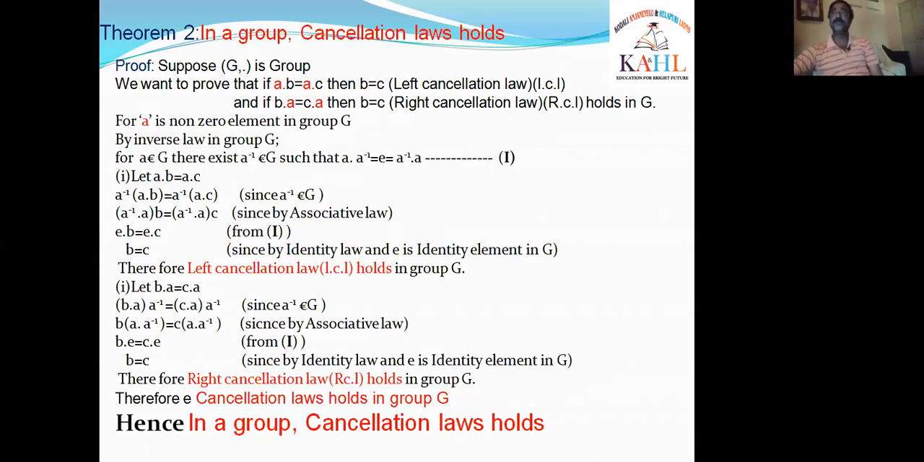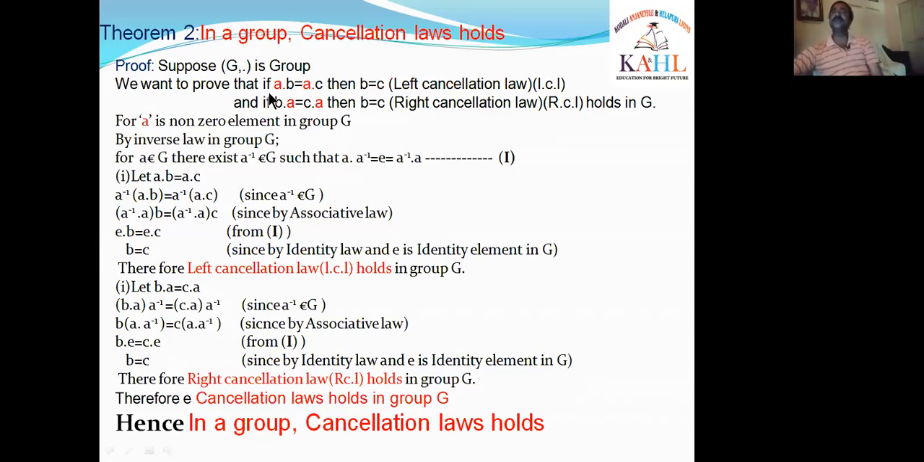Before that, I was taking star. Now from this theorem onwards, I am taking dot as the binary operation to prove any theorem. We simply say that G is a group, meaning G with respect to the binary operation dot. If I note in any theorem that G is a group, that means G dot is a group, that means the operation is taken as multiplication only. Okay, right. We want to prove that cancellation laws hold.